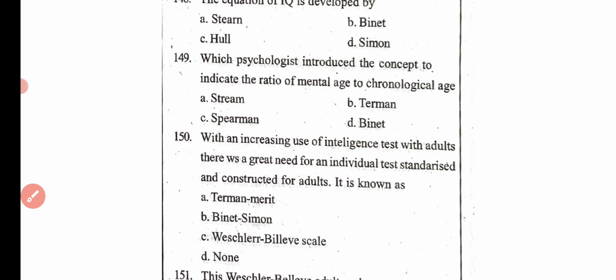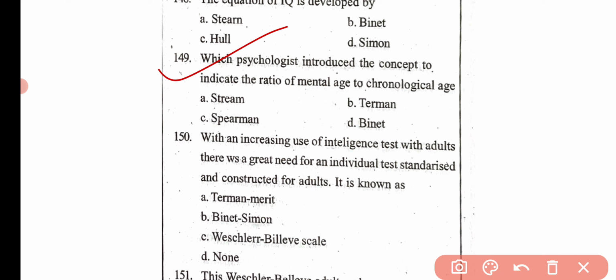Then the next question is, which psychologist introduced the concept to indicate the ratio of mental age to chronological age? Option A Stern, option B Terman, option C Spearman and option D Binet. Here the correct answer is option B, that is Terman.